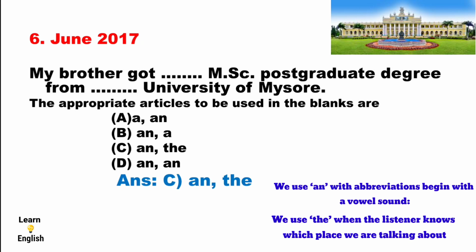Therefore, the first one is an abbreviation, an MSc. The second one is the known place we are talking about, the University of Mysore. This rule is applied here. That's why the answer is "an" and "the", which is correct here.